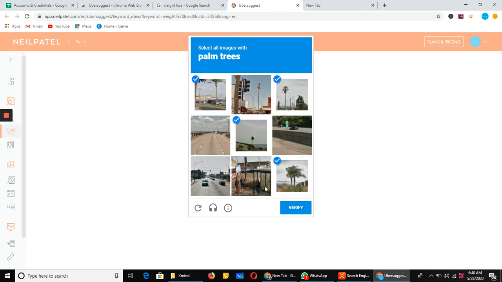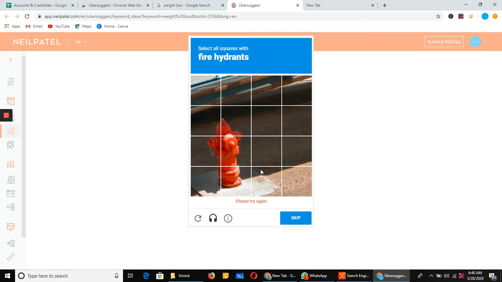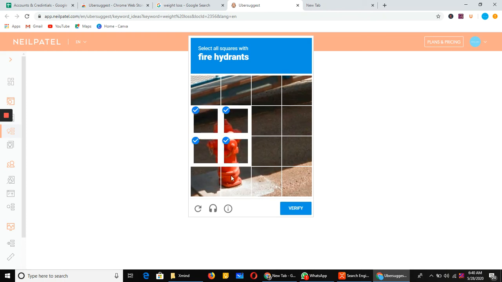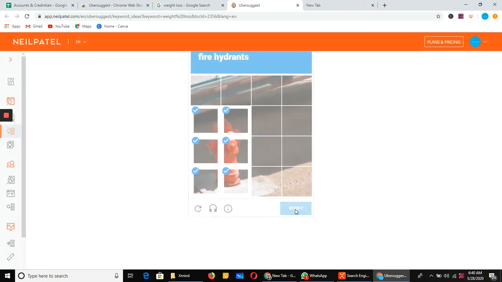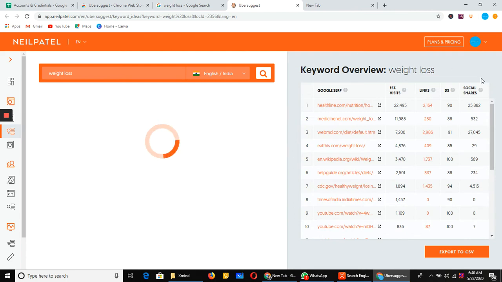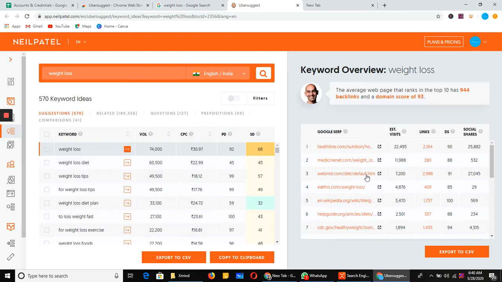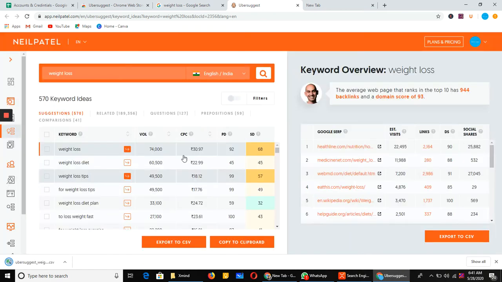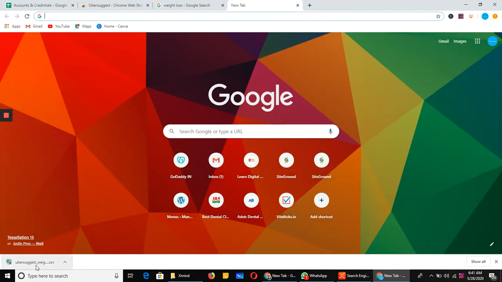It redirected to the dashboard. Here, export in CSV. So I'll export it. So this is my keyword list.